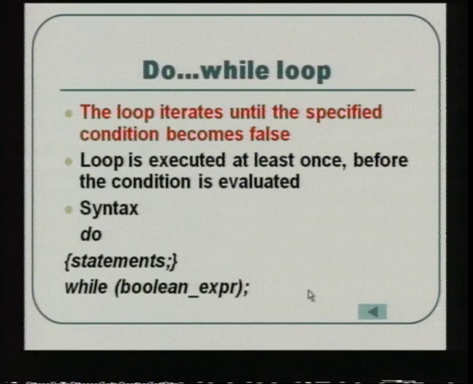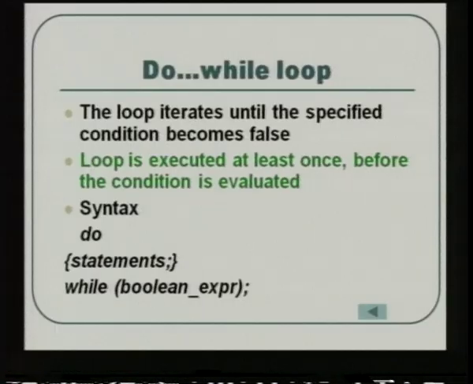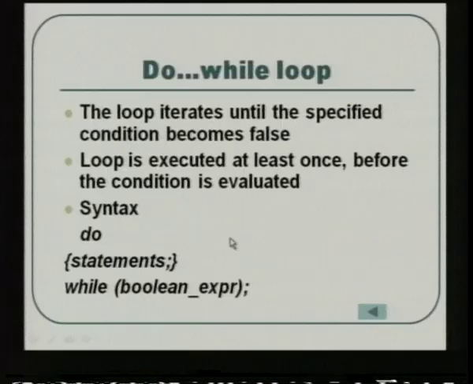Next you have the do while loop. This loop iterates until the condition becomes false, the same concept as the while loop. The difference between while and do while is that the loop is executed at least once before you first check the condition. Here the statements come before the expression is checked: do statements, and only then you check the condition. So first, at least once, those statements are executed, and only after that you check the condition. As long as the while Boolean expression is true, the set of statements will keep executing. Once the condition turns false, it will come out of the loop. This is the syntax of the do while loop.